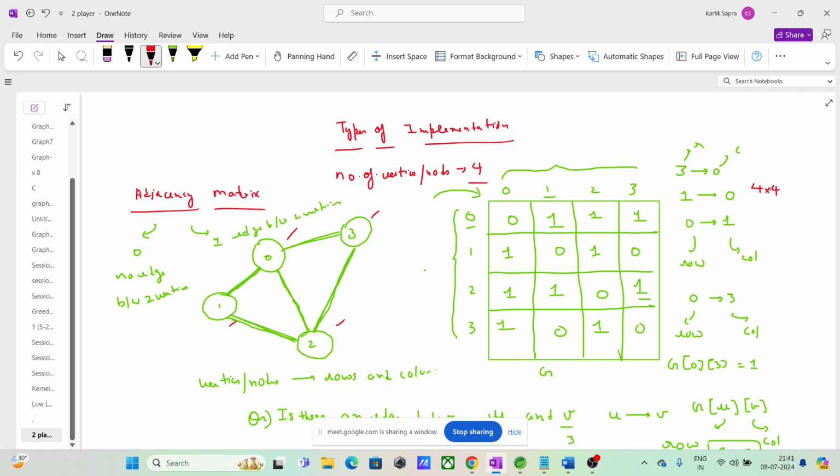If the number of vertices is 4, the size of the matrix is 4 into 4.